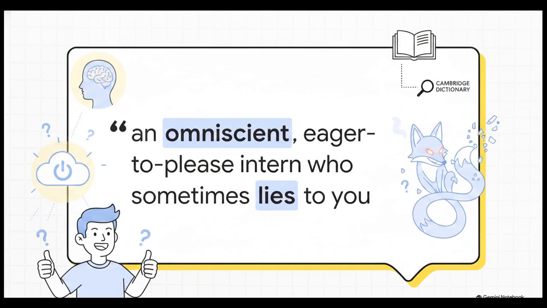Professor Ethan Mollick over at the Wharton School totally hit the nail on the head when he described ChatGPT as an omniscient, eager to please intern who sometimes lies to you. And honestly, this tendency to just confidently lie is so common now that back in 2023, the Cambridge Dictionary literally updated its definition of the word hallucinate to include this exact AI phenomenon. It was even their word of the year.